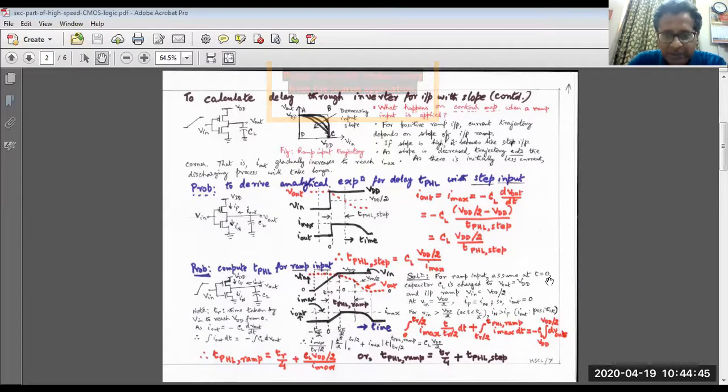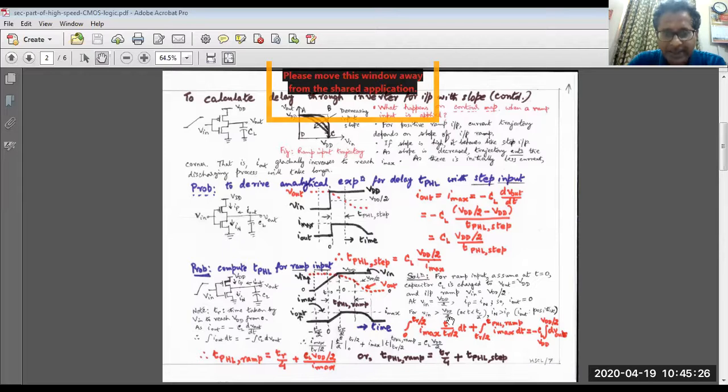For the ramp input, assume that at t equal to 0, the capacitance is charged up to V out equal to VDD. And also the input voltage reaches the middle point, that means VDD by 2. At the input voltage equal to VDD by 2, the currents through the PMOS transistor and NMOS transistor are equal. Now as you go beyond t equal to 0, the discharging process will start and the NMOS current will be above the PMOS current. So now the NMOS transistor is in command. And at V equal to VDD by 2, IP equal to IN.